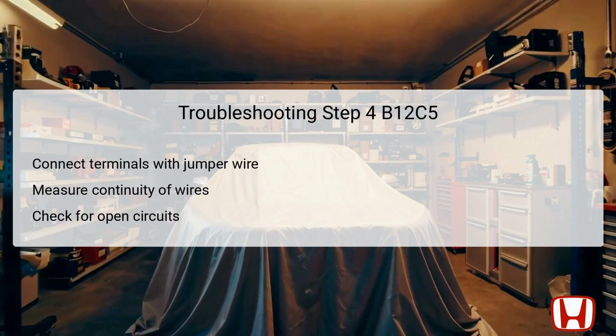In troubleshooting step 4, the technician must connect terminals A and B using a jumper wire to facilitate continuity testing across the engine start-stop switch circuit. Terminal A connects to body control module connector C66P number 63, while terminal B connects to C66P number 5. This setup allows for a check for continuity between the test points when the vehicle is in the off-lock mode.